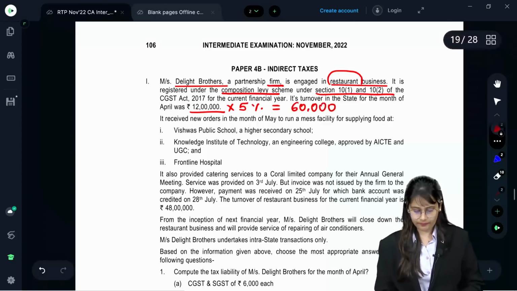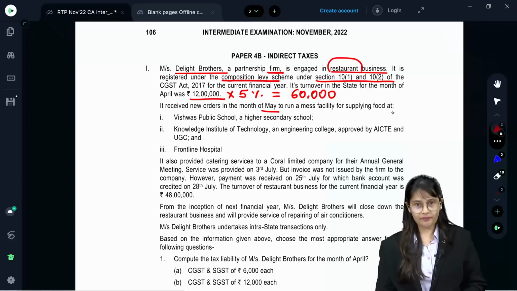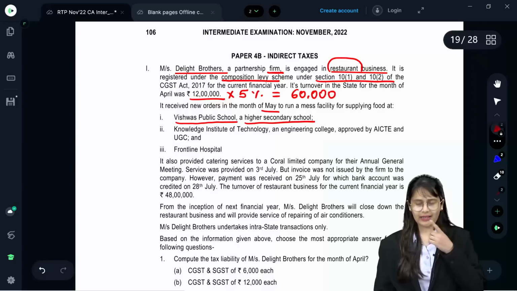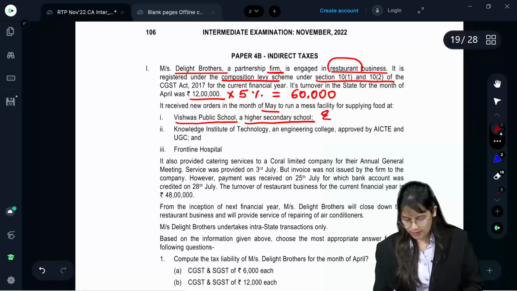It received new orders in the month of May to run a mess facility for supplying food at Vishwas Public School, a higher secondary school. Canteen facility at school is exempt, so this transaction is exempt.